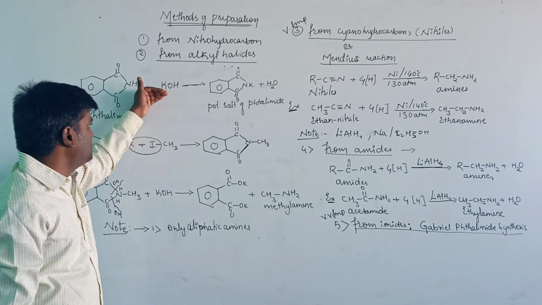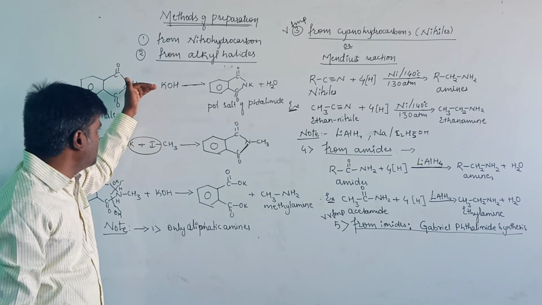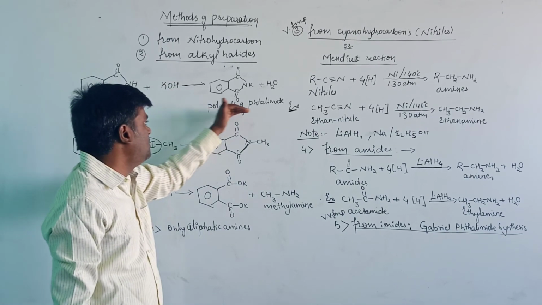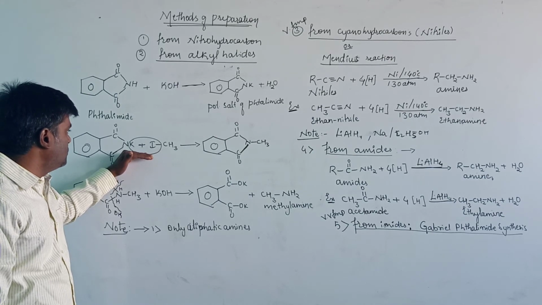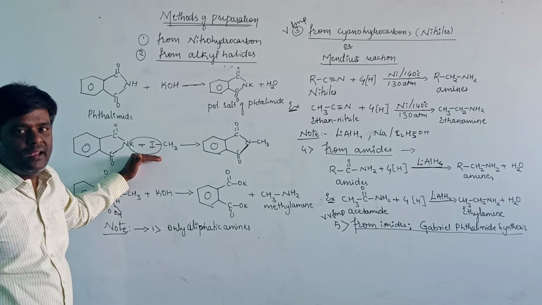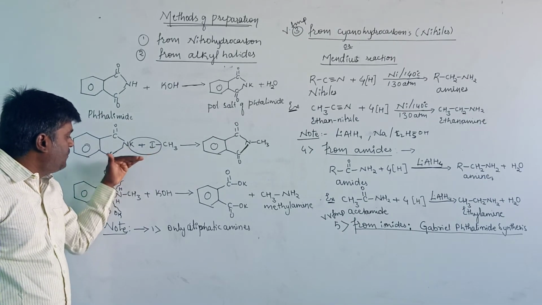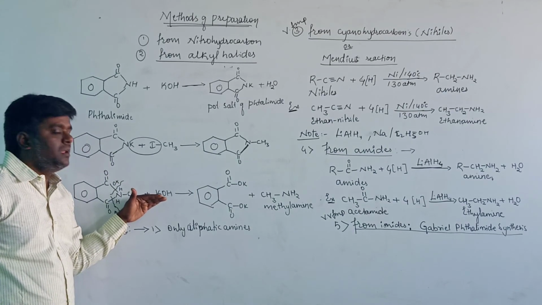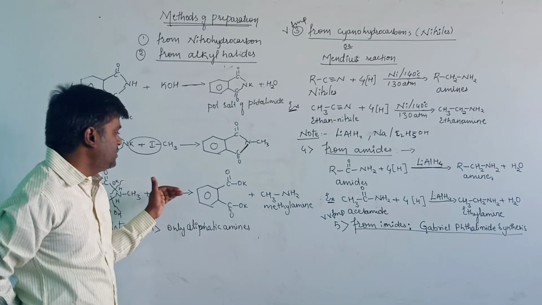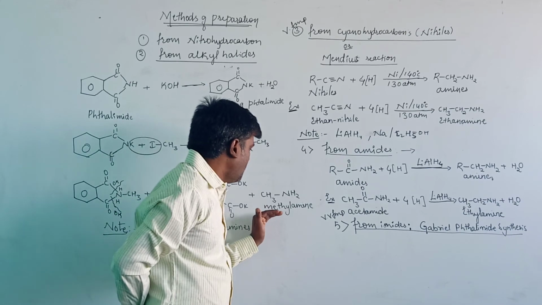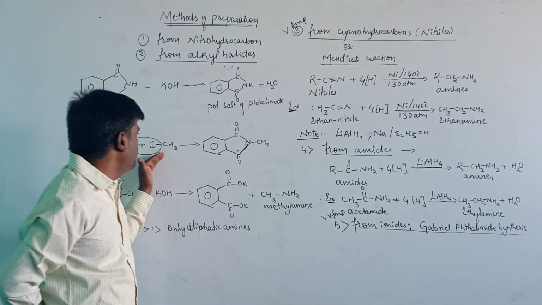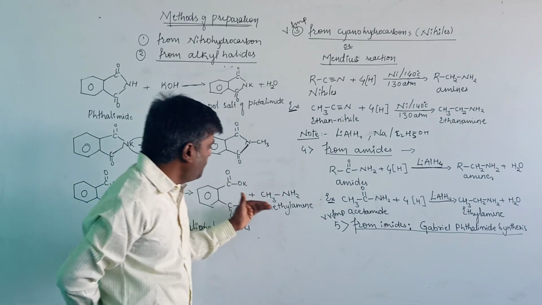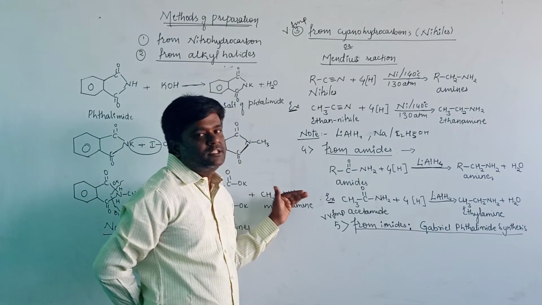If we take potassium, it will give the potassium salt, and if we take sodium, it will produce the sodium salt of phthalimide, which on further heating with alkyl halides, and then alkaline hydrolysis, will produce primary amines. Here we are taking methyl halide, therefore it will give methylamine as the major product.